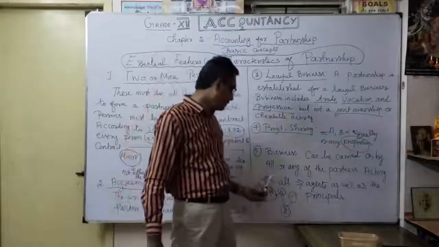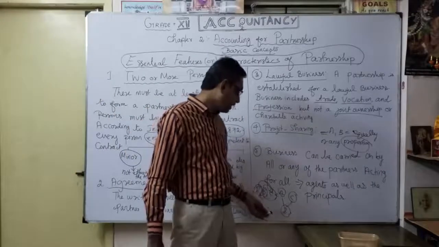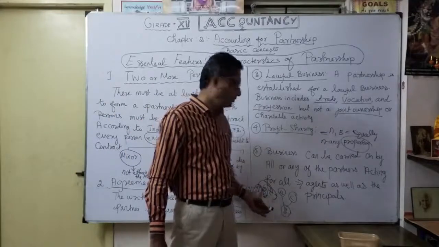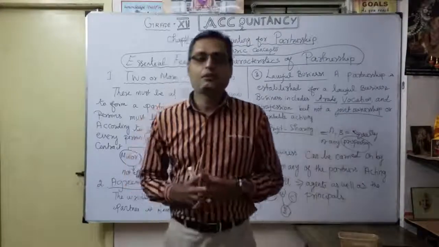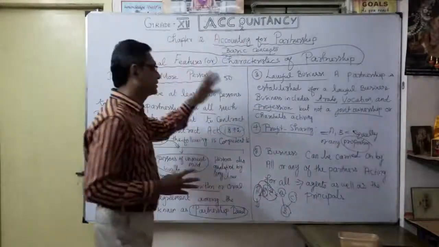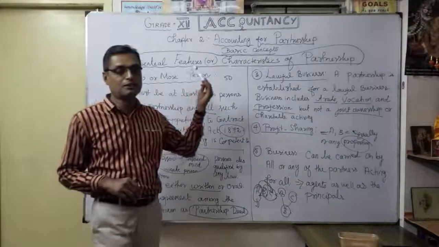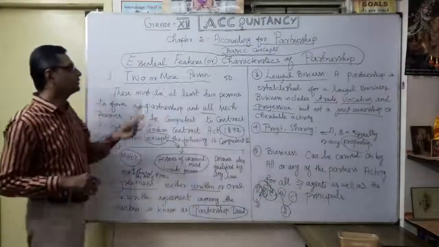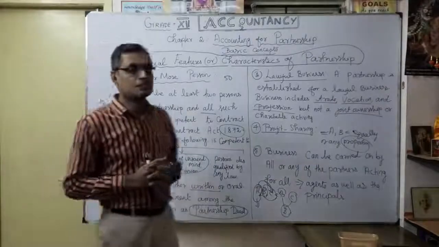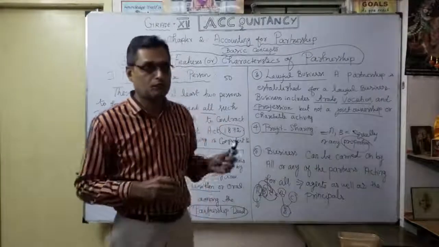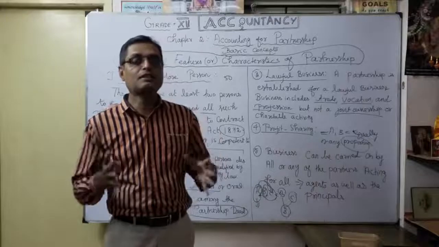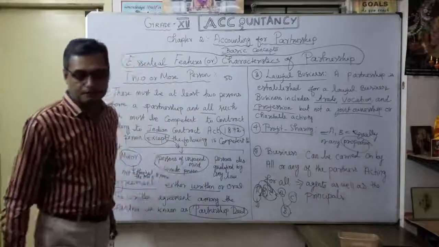That's what acting for all, or any of the partners acting for all means. Those are the important 5 features we discussed. It's a very important one. Okay, these are the essential features, or characteristics, of partnership. Now we are going to see what the rights of a partner are. Okay.